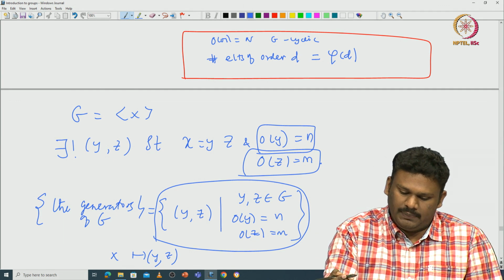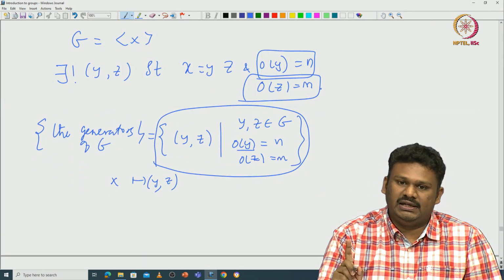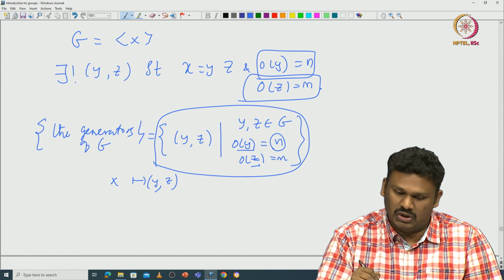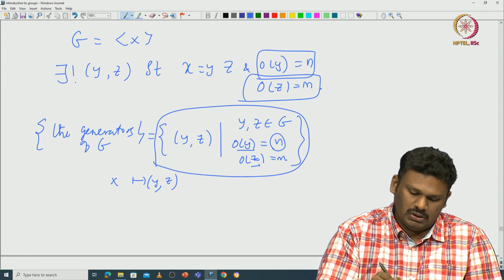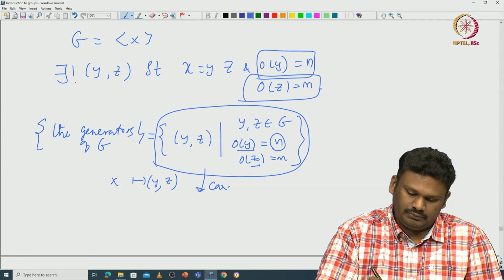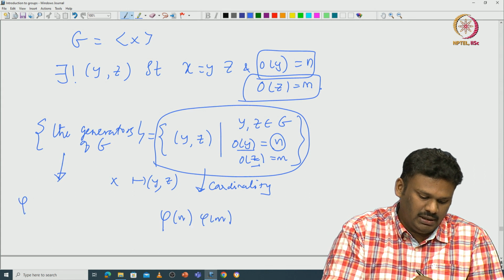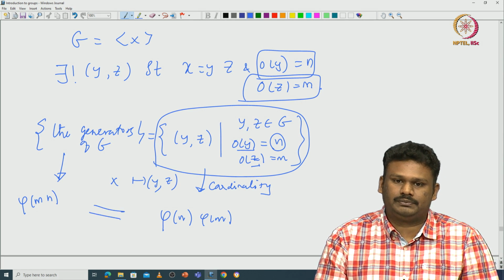So, in particular for this y, you have exactly phi of m choices, and for this z, you have exactly phi of n choices. So, the cardinality of this is equal to phi of m times phi of n, but this cardinality is exactly phi of mn. So, both must be equal.